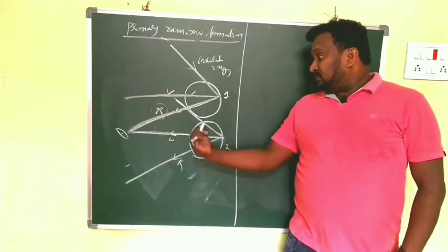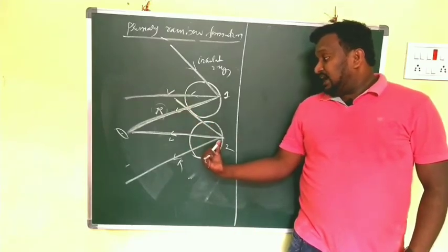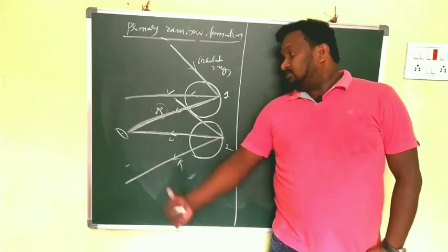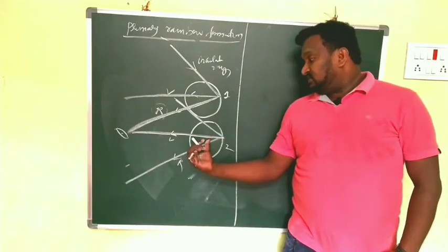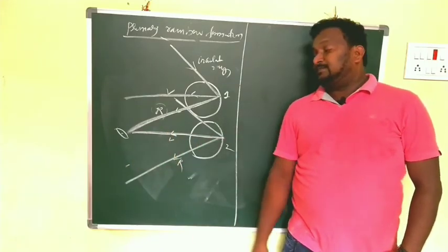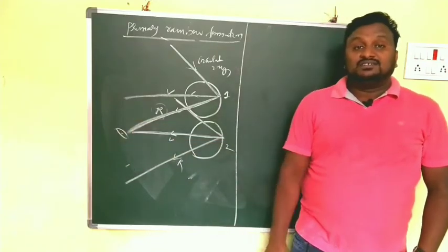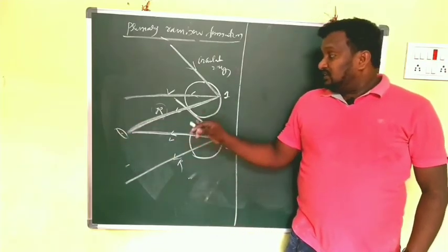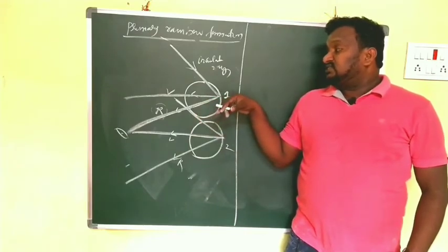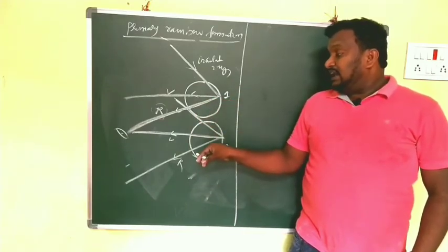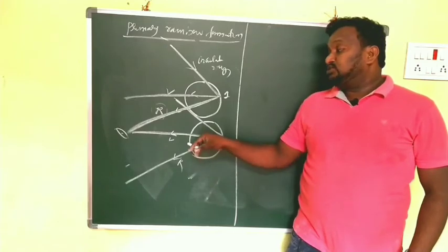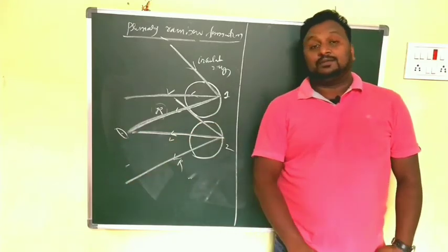And for the second one, the light ray enters, and again the same process, violet and red. So while we are looking at the rain, the red color of the first raindrop and the violet color of the second raindrop meet at our eye.